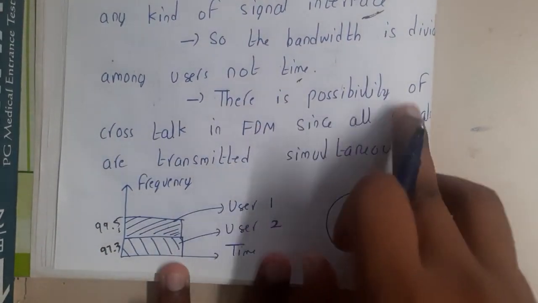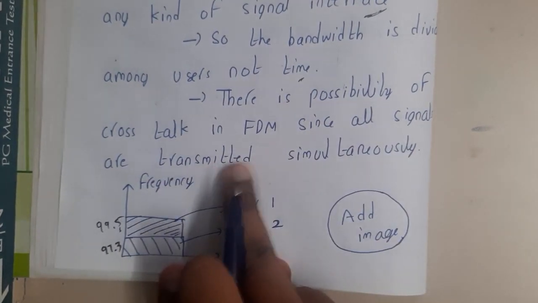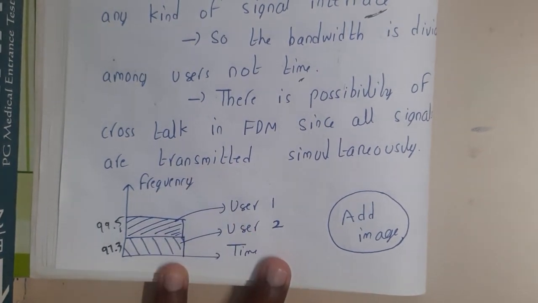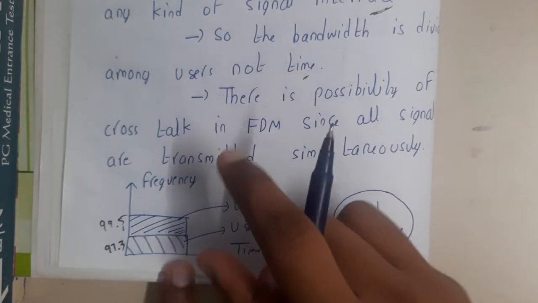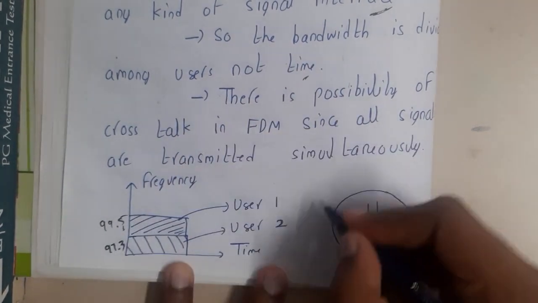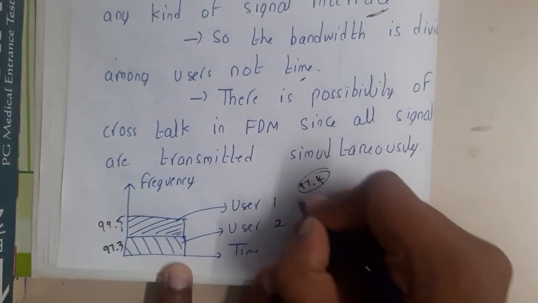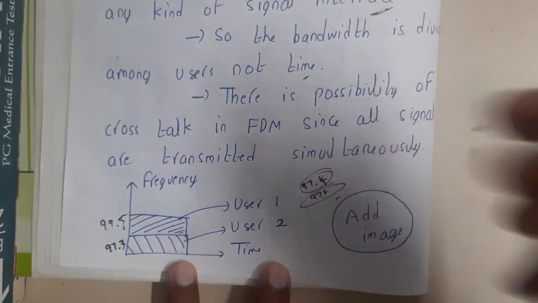There is a possibility of crosstalk in FDMA since all signals are transmitted at the same time. We cannot say there are 0% issues. There could be some drawbacks, guys. The first drawback is that there could be some crosstalk, like 97.3 FM's audio could enter 97.4 if they are given fixed values. So there is a slight chance of some noise, and those kinds of things are possible.